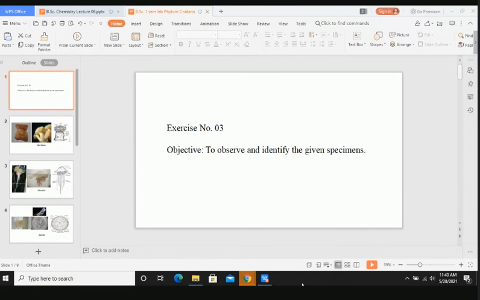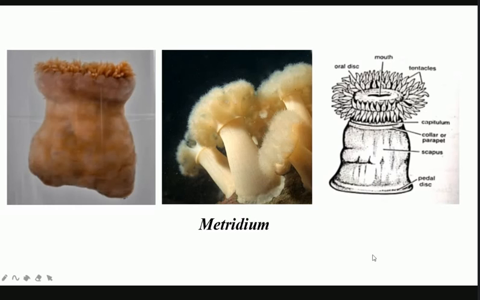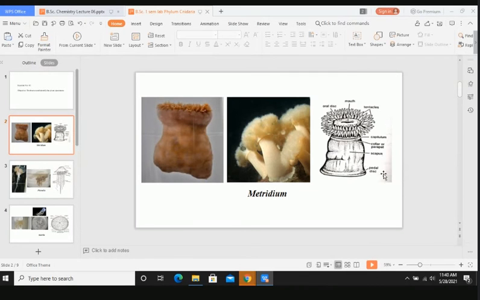For example, if you have studied the life cycle of Fasciola, have you heard the name Fasciola hepatica? Yes, sir, liver fluke. Liver fluke, very good. So liver fluke is mainly infecting two major definitive hosts, that is the cattle as well as the humans. So in the case of hepatica, the cysts are the infective stage.